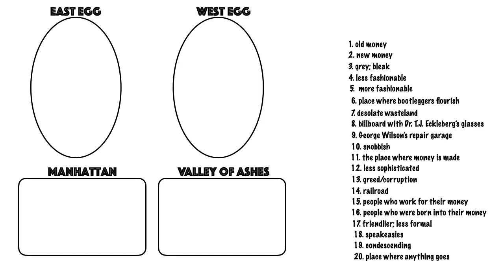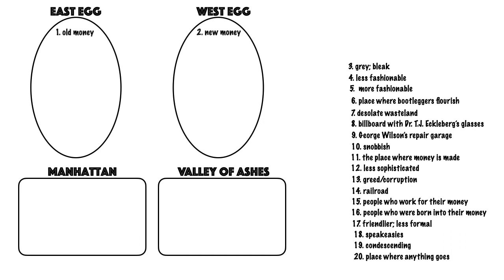Number 1, old money. That belongs in East Egg. People in East Egg have old money, which means they've been rich all their lives. It's a different type of money than new money, which belongs in West Egg. The people in West Egg are new money people. They are also extremely rich, but this wealth is new to them. They lack all of the social cues that come along with being rich. They don't necessarily know how to act like a rich person. And there are lots of different differences between old money and new money, which we'll continue to talk about as we read this story.